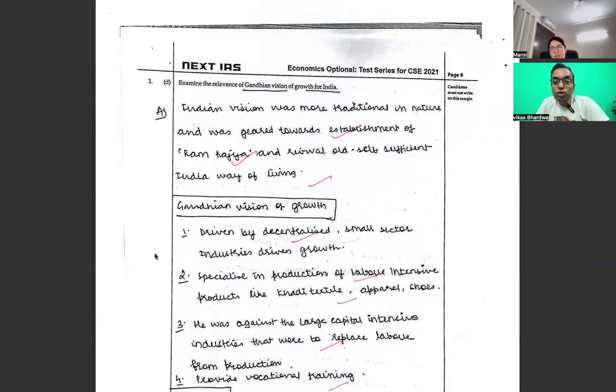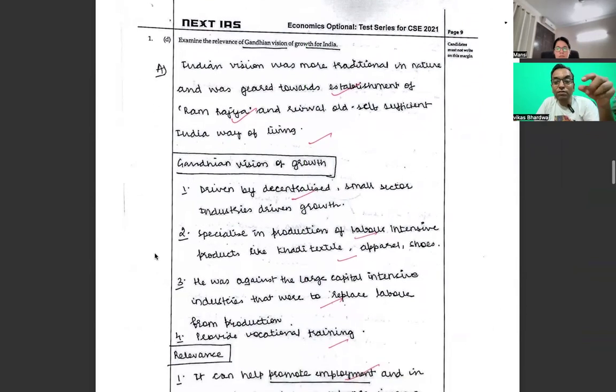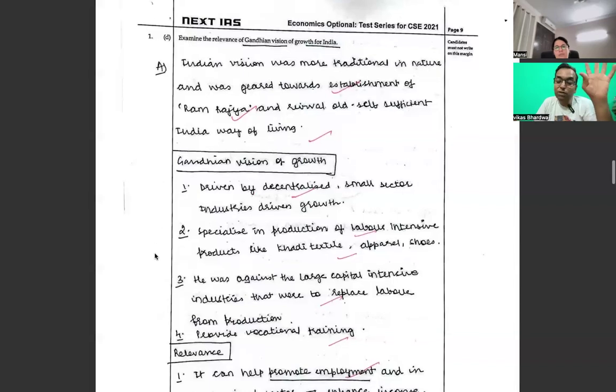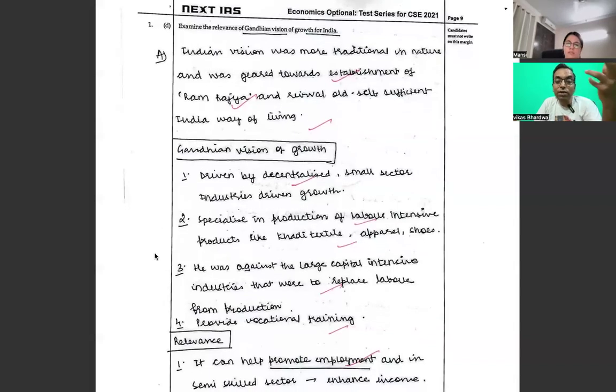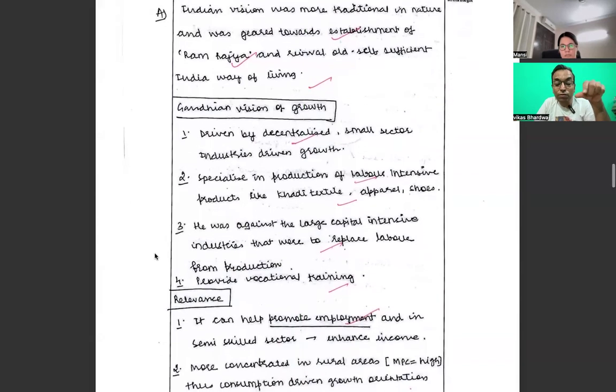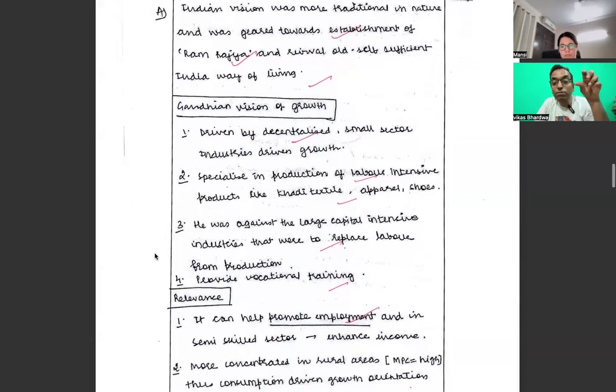Indian vision was more traditional in nature and was geared towards the establishment of Ram Rajya. As I just said, village and cottage industries, and Gandhiji believed in Ram Rajya, so that is fine. Revival of old self-sufficient India, that's fine. We are also trying to come up to this level. Driven by decentralized small sector industries, as I just said, this we also wanted to put in, and we have put it in some way.